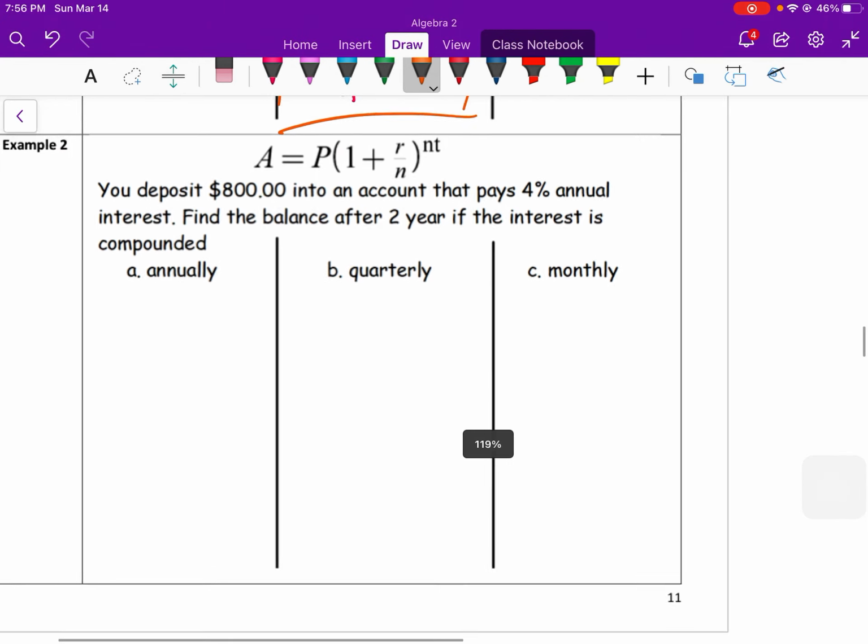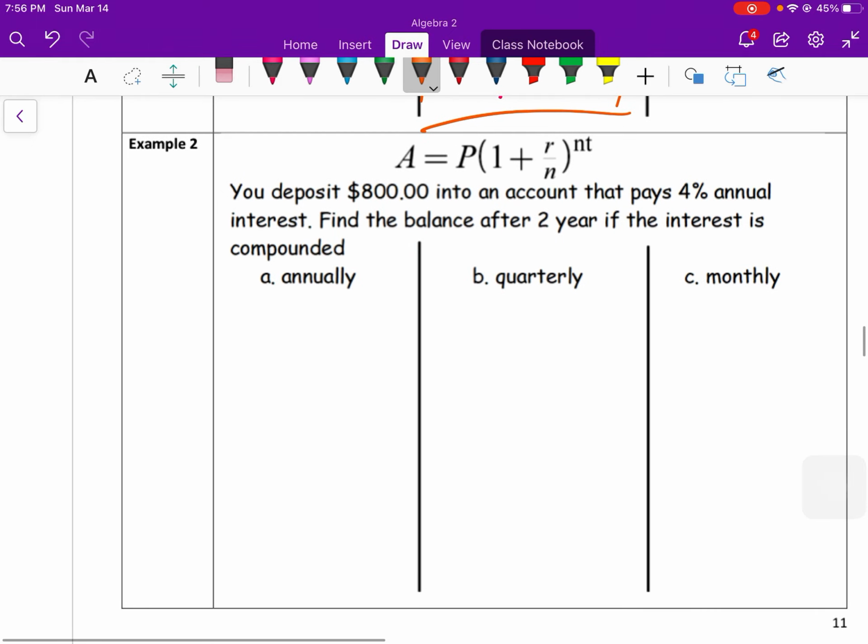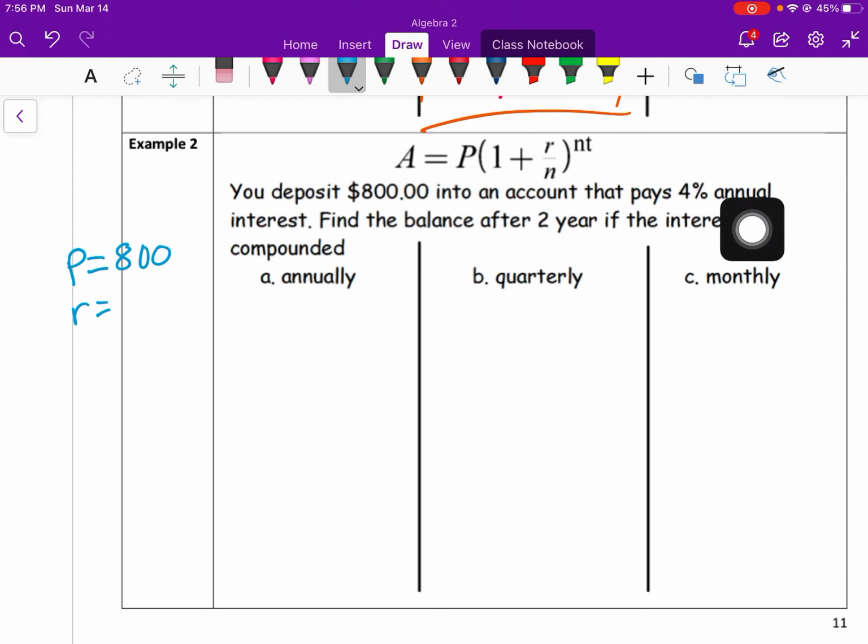In this case, I'm just going to do the monthly here, but let's still go through what each variable is. So P, again, what is P? That's your starting amount. You deposit $800 into an account. So you deposited $800. That's your starting amount. The rate is your percent. That pays you 4% annual interest. Okay, so right there, 4%. So that's good to know.